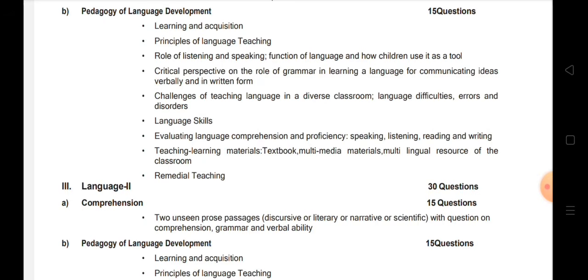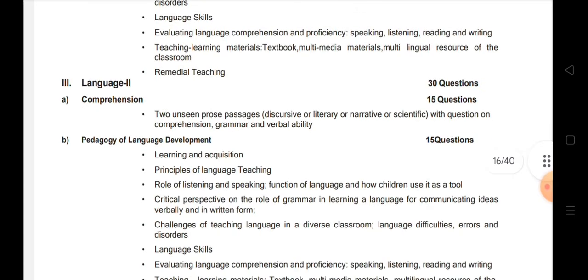Remedial teaching: what is remedial teaching? Remedial teaching means if any child is lagging behind, which means the child is not able to understand, or is not able to follow the pace at which the teacher is trying to make him understand, then the teacher can take extra effort and help the child in learning. Which means the slow learners can be given extra care by the teachers.